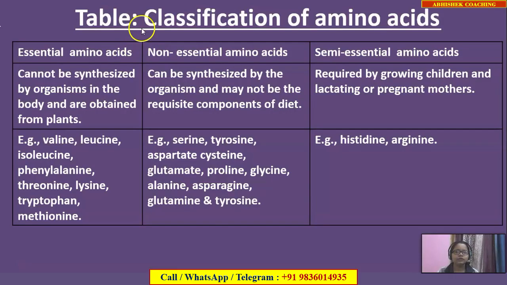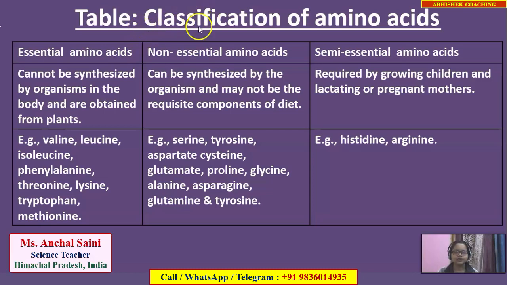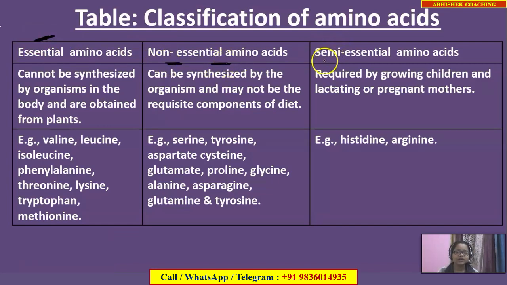Hello everyone, in this lecture we are going to discuss the classification of amino acids. There are a total of 3 types of amino acids. One is essential amino acids, the next one is non-essential amino acids, and the third one is semi-essential amino acids. So firstly, let us discuss the essential amino acids.